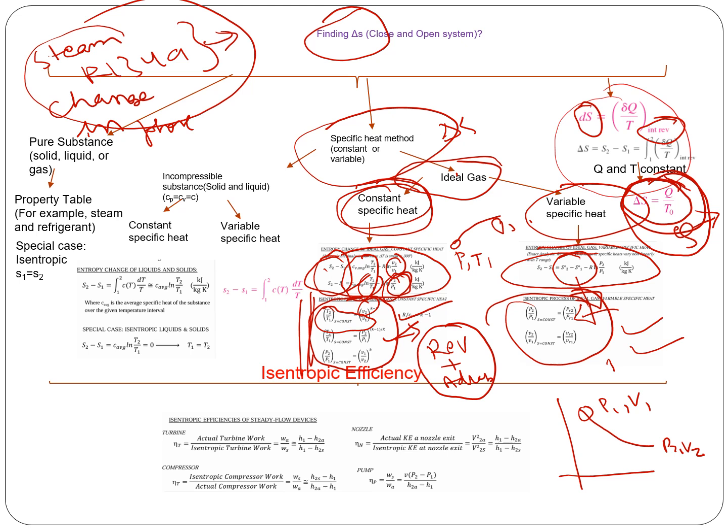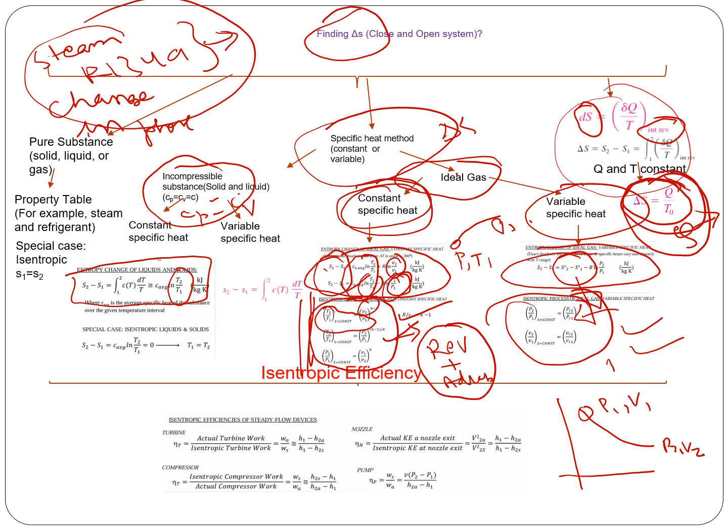For an incompressible substance, if there is no phase change, like a solid or only liquid, this is the formula you can use if you know the property, and you can see here it depends just on temperature change. In an incompressible substance, you don't have Cp and Cv like an ideal gas. Cp and Cv are the same for an incompressible substance.